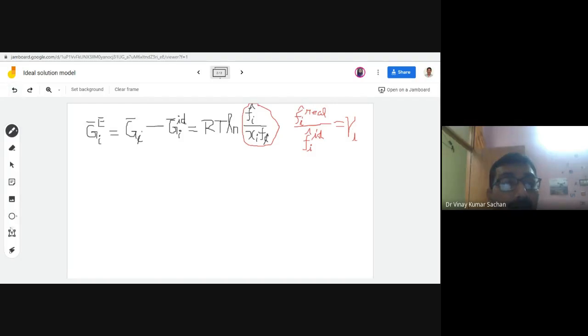So better write in form of text. So this is activity coefficient.